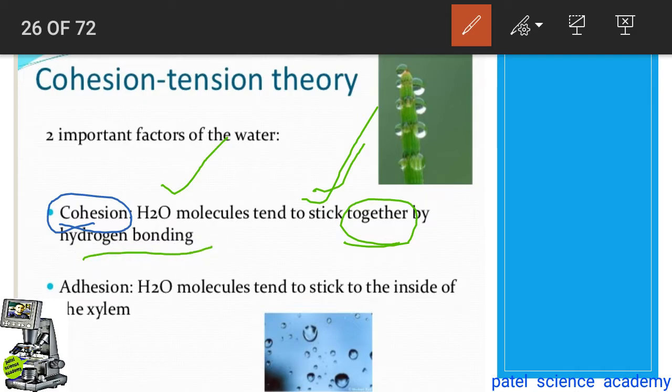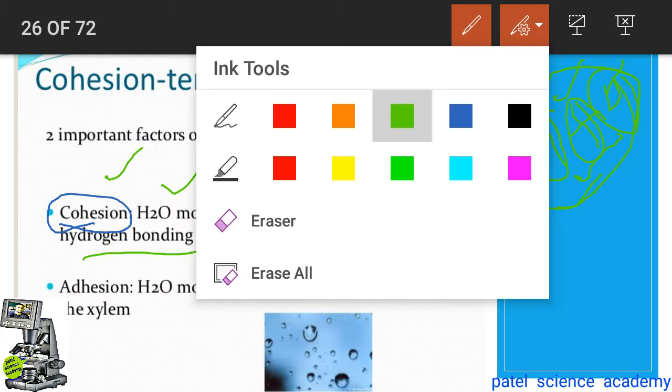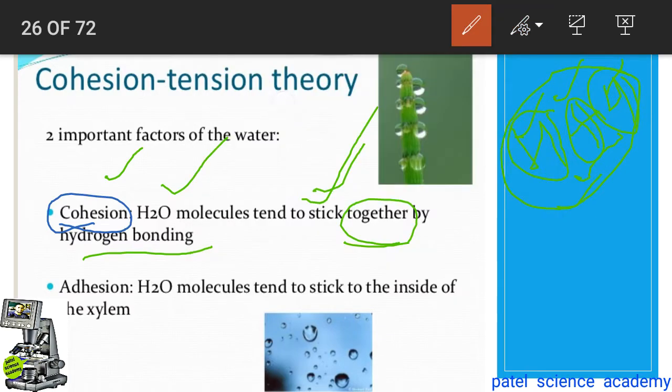So if this is one water molecule and this is another water molecule, these two water molecules will stick with each other by this hydrogen bond, and the bonding between these two water molecules by this hydrogen bond is nothing but because of this force known as cohesion force. So I hope you have understood about this cohesion force. Now we'll see about the adhesion force. What is this adhesion force?